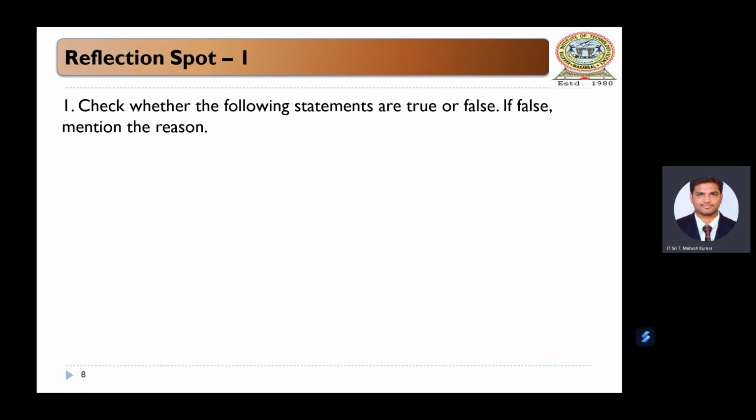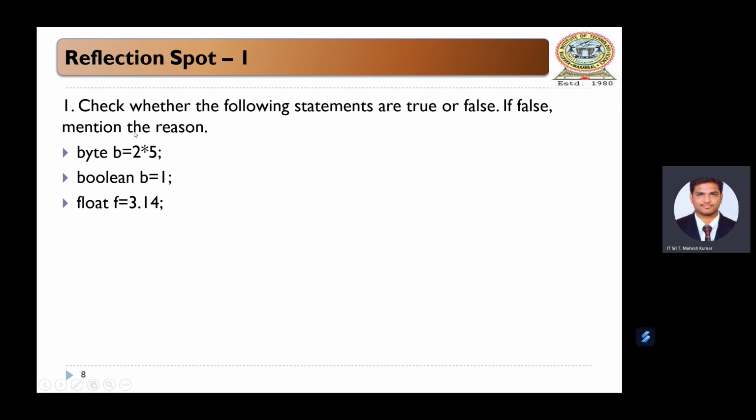So we'll see one reflection spot. Check whether the following statements are true or false. If false, mention the reason. The very first is byte b = 2 * 5. Next, boolean b = 1. Next, float f = 3.14.